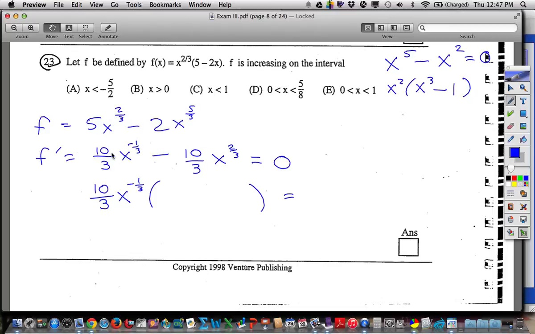Well, we do the same thing here. So on this first one, I took out everything that's there. What's left? There's a 1. Here I took out the 10/3. And what power do I have left? Well, I had 2/3, and I took out a negative 1/3. I usually just go off to the side and write it just to be sure, but you'd be amazed how many times it just comes out 1 or 2, a whole number. So we had 2/3 here.